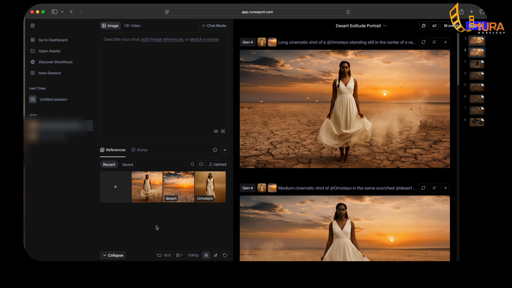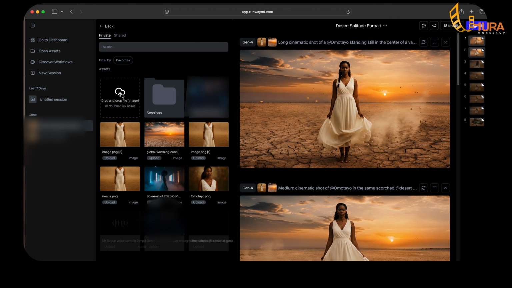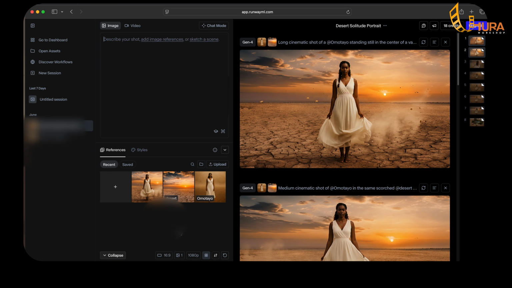The way you bring your image here is either you click this plus icon. Once you click this plus icon, it loads up this window. So you can click on this arrow here to navigate to where you saved that image and bring it into Runway. Let me go back. I'm not going to do that because I already have the image there. Or you can simply click and drag.